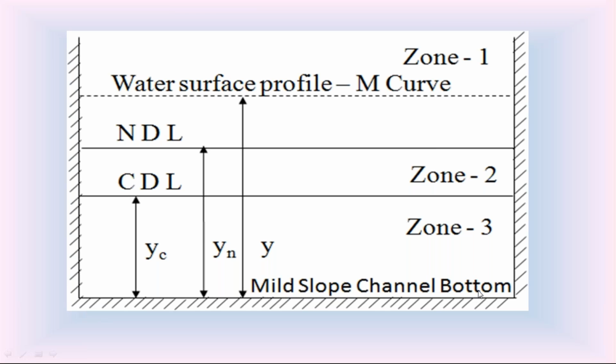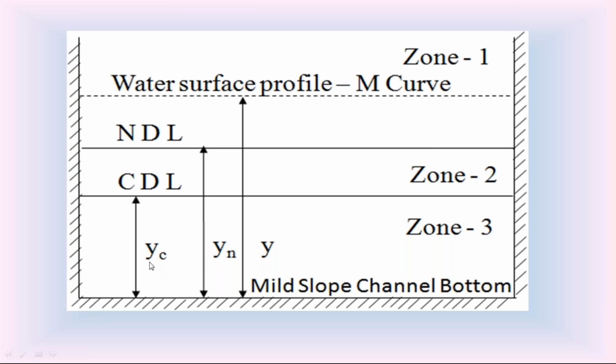If the slope S0 is less than the critical slope SC, we call that channel bottom mild slope. In that mild slope channel bottom, the normal depth Yn is more than the critical depth Yc. Already we discussed in the last class, in the mild slope channel bottom, S0 less than SC and Yn greater than Yc.